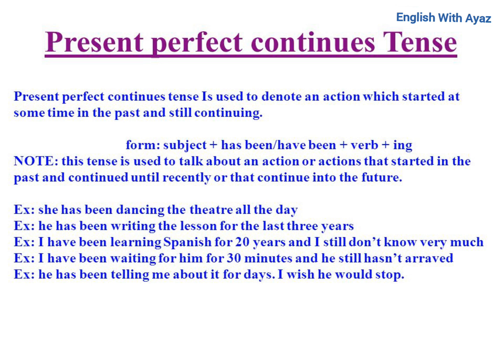Present perfect continuous tense is used to denote an action which started at some time in the past and is still continuing. Form: subject plus has been or have been plus verb plus ing. Note: this tense is used to talk about an action or actions that started in the past and continued until recently or that continue into the future.